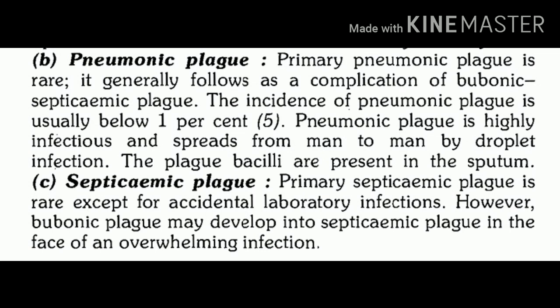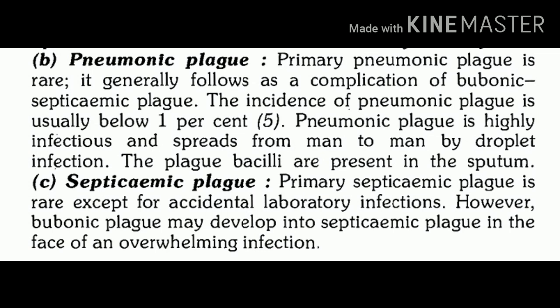Next clinical form is pneumonic plague. Whatever cases of plague occur, primary pneumonic plague is very rare, so we can very rarely see primary pneumonic plague. Now how does pneumonic plague occur? Generally it occurs as a complication of bubonic plague, or as a complication of septicemic plague. Less than 1% of cases can present with pneumonic plague.